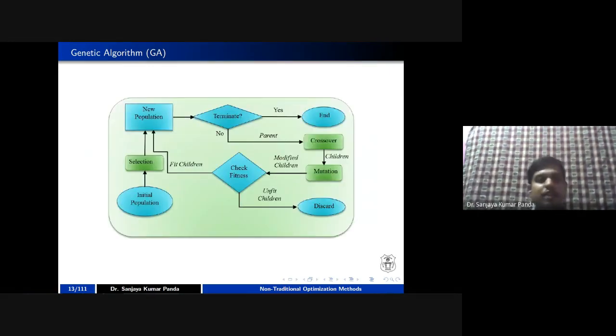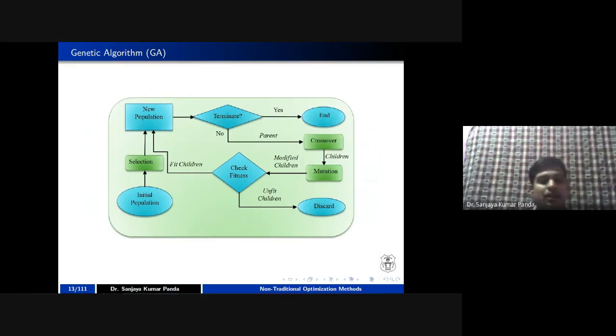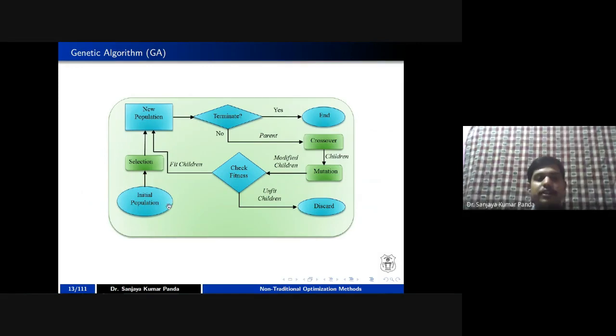So this is the flow chart of your genetic algorithm. I will go through each and every individual step, and we'll see what the challenges, or you can say open research issues, are in each and every step. The very first step of the genetic algorithm is called the initial population. In order to generate the initial population, first you have to go for chromosome representation.